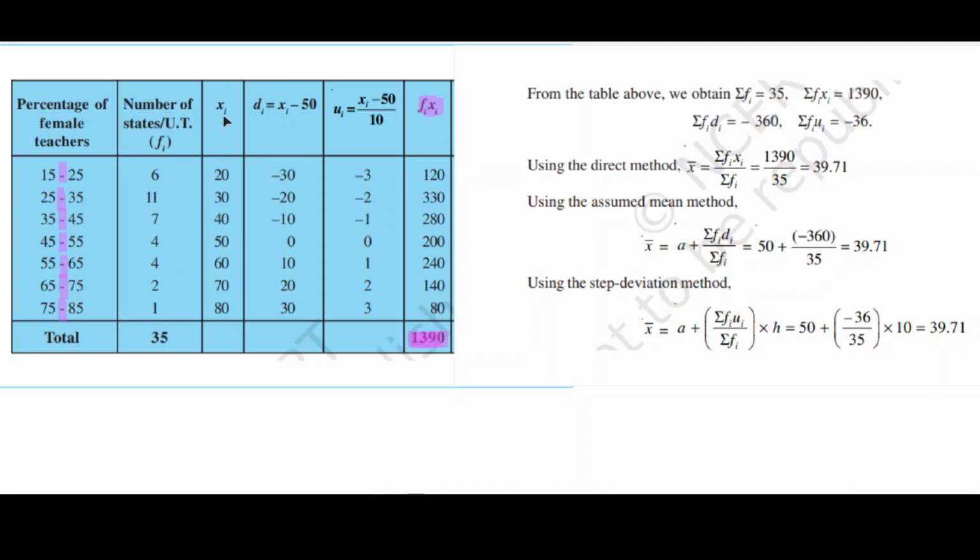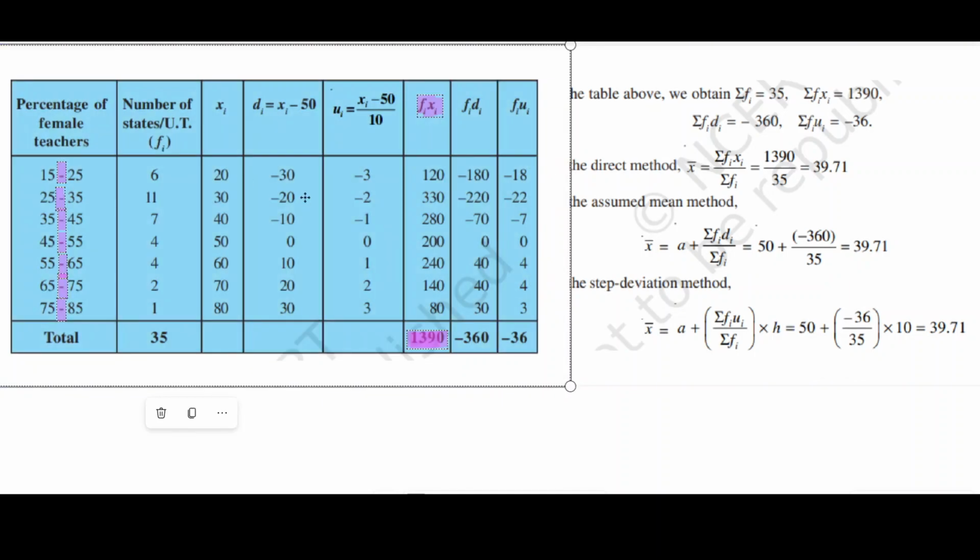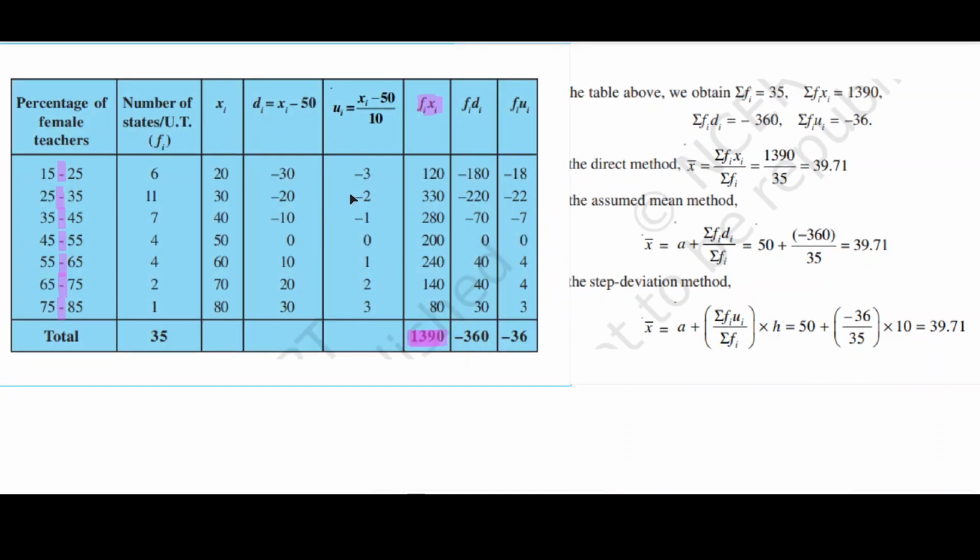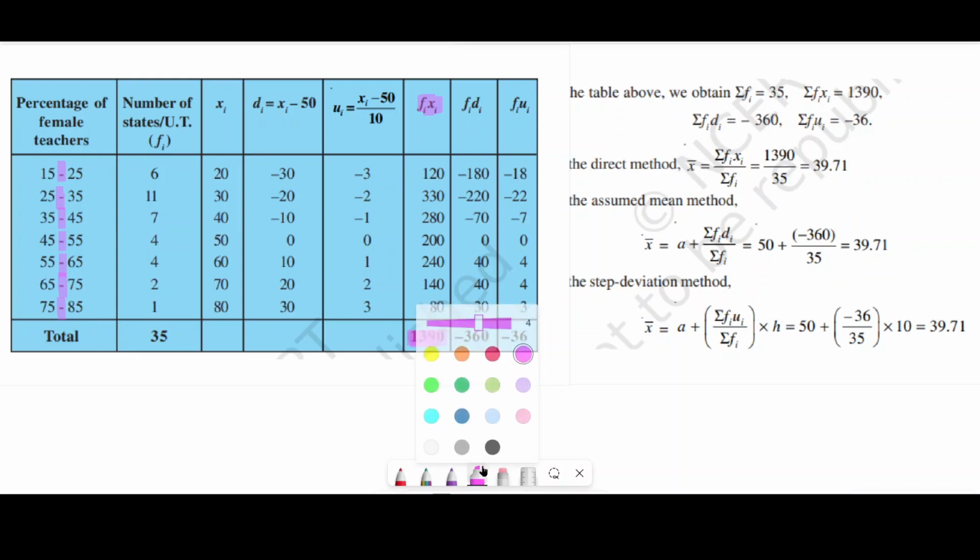Suppose that here we have information about xi, fi. Now we should find the deviation. How can I find the deviation?